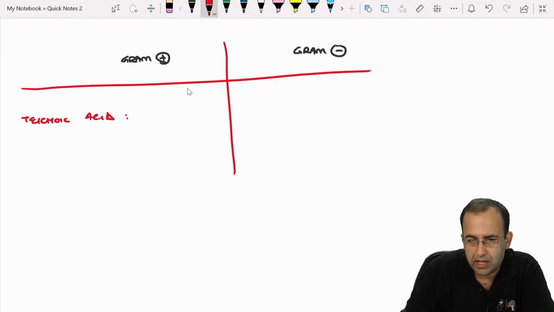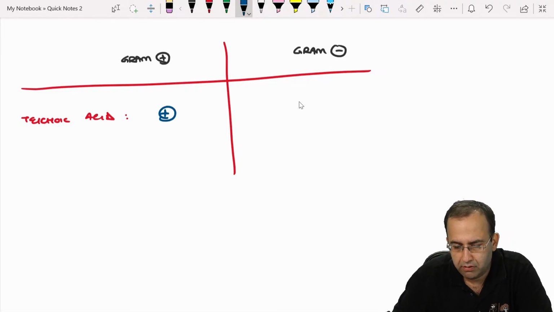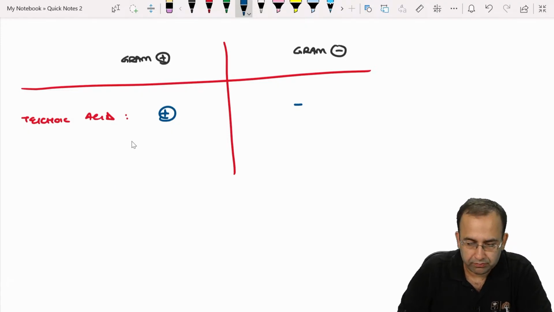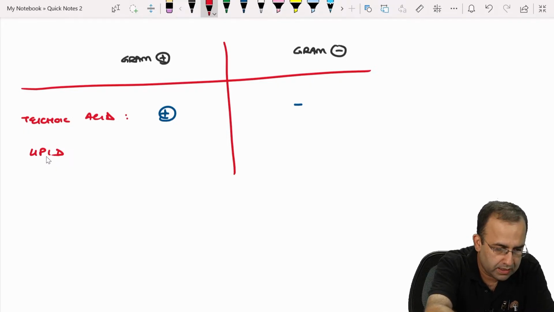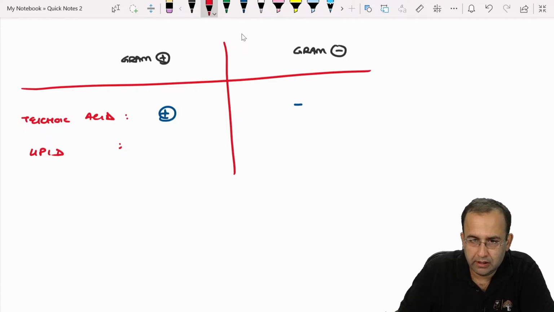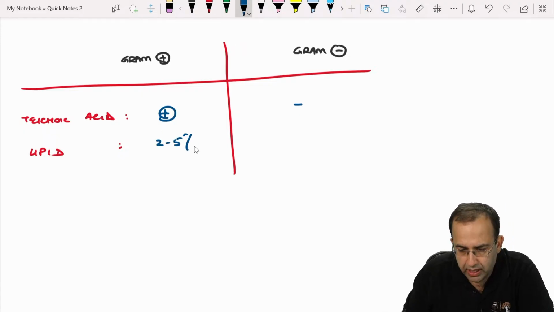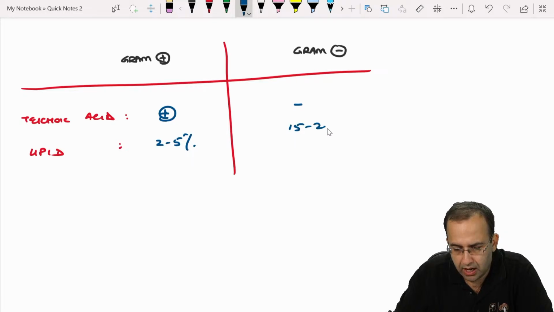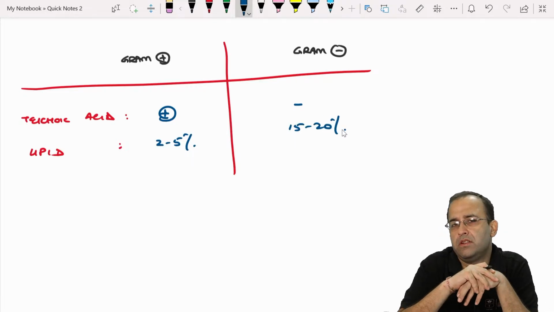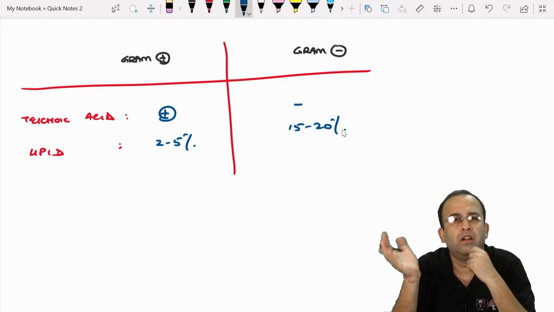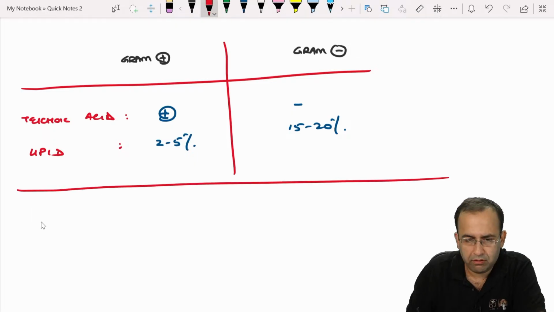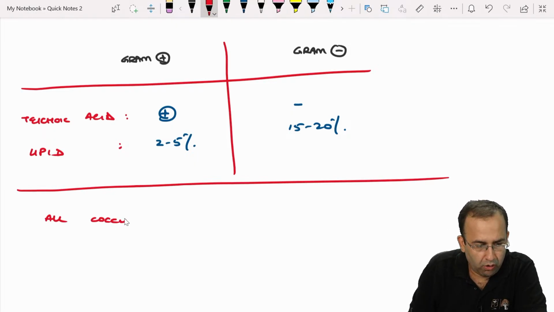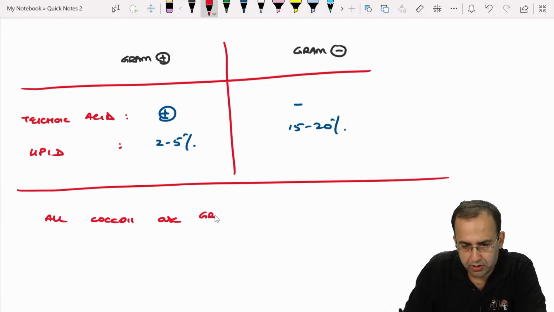It is present in gram positive, absent in gram negative organisms, versus lipid, which is lower in gram positive versus higher in gram negative organisms. Cell wall is thicker in gram positive, thinner in gram negative, you know that. Now, all cocci are gram positive, versus all bacilli.